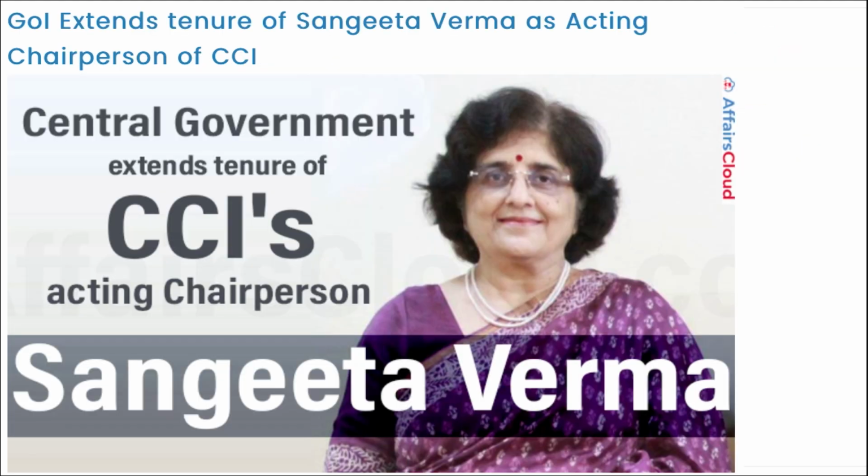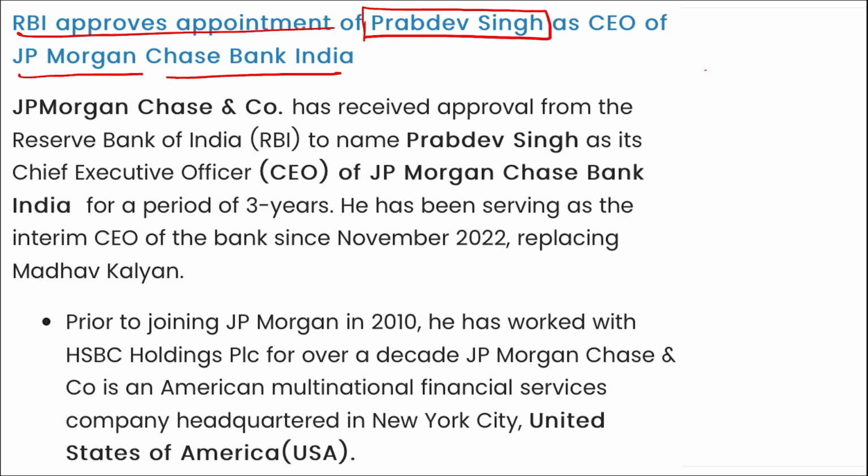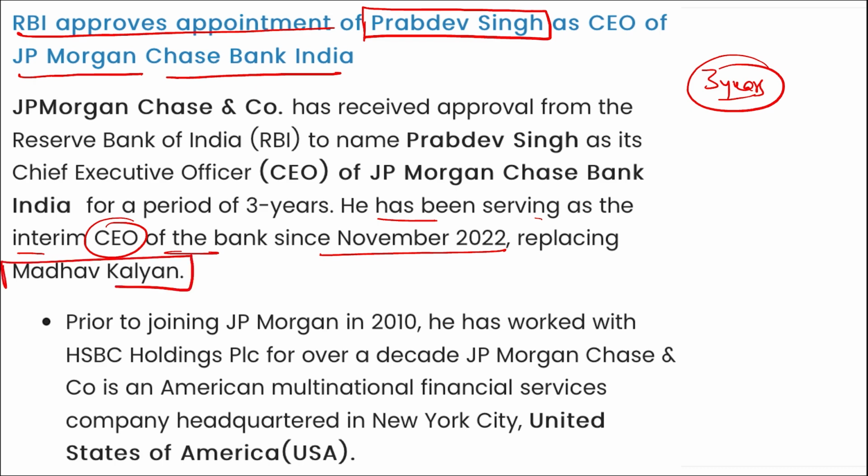Next is Government of India has extended the tenure of Sangeeta Verma as the acting chairperson of CCI. Alright, highly important. Next is recently who has become the CEO of JP Morgan Chase Bank India. He will be Prabdev Singh. He became the CEO, that is Chief Executive Officer of JP Morgan Chase Bank, and his term period will be for 3 years. He has been serving as the interim CEO of the bank since November 2022, replacing Madhav Kalyan.